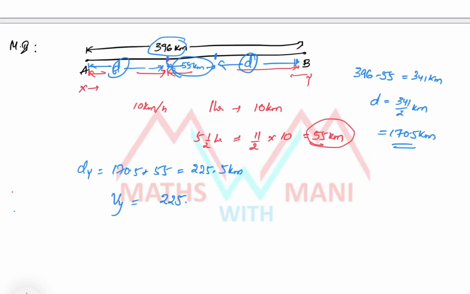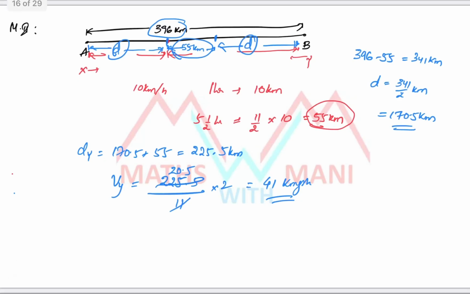Distance covered by Y, that is 225.5, by time, 11 by 2. So 11 twos are 22, 11 fives are 55, 20.5 into 2, that is 41 kmph. Answer is same. Here the approach is different. That's it. This is question 34. Whichever method you think is easy, you have to practice that method.